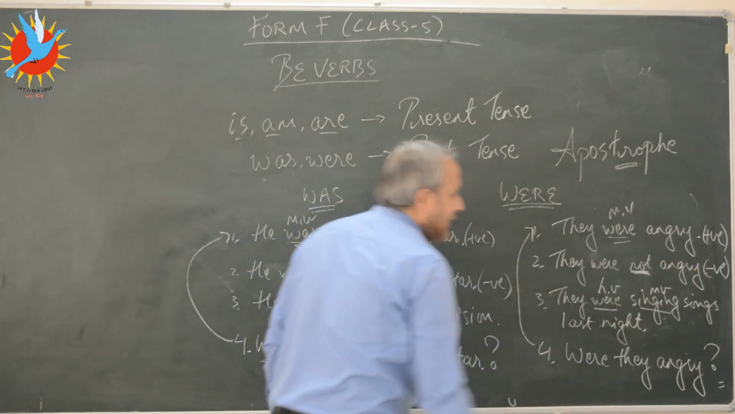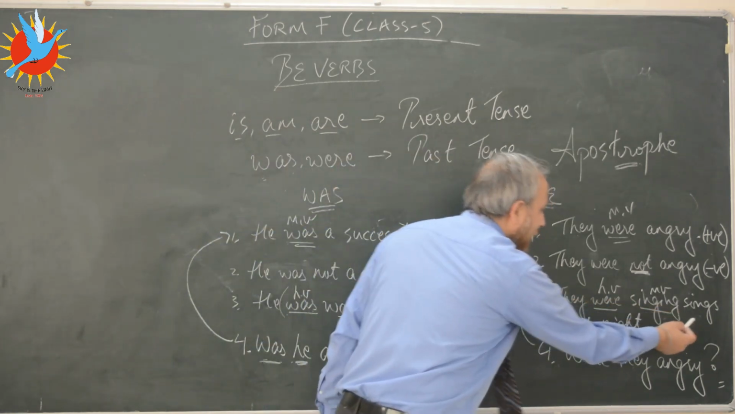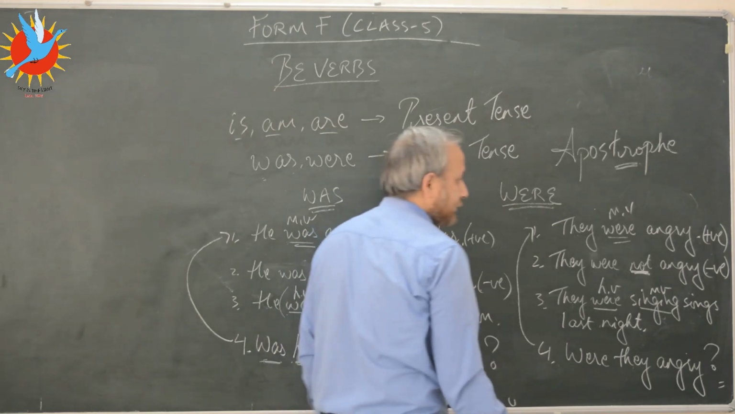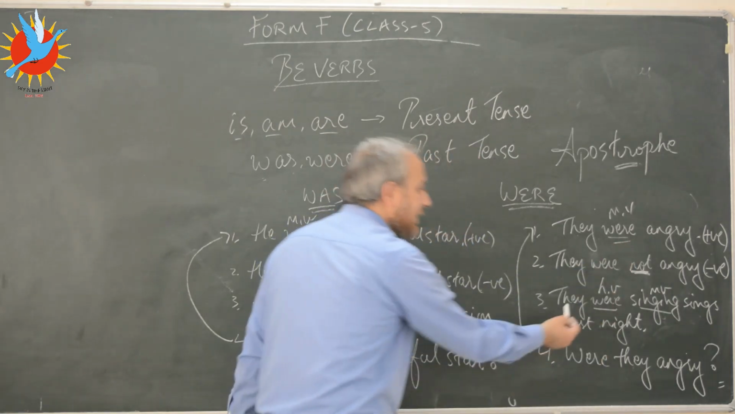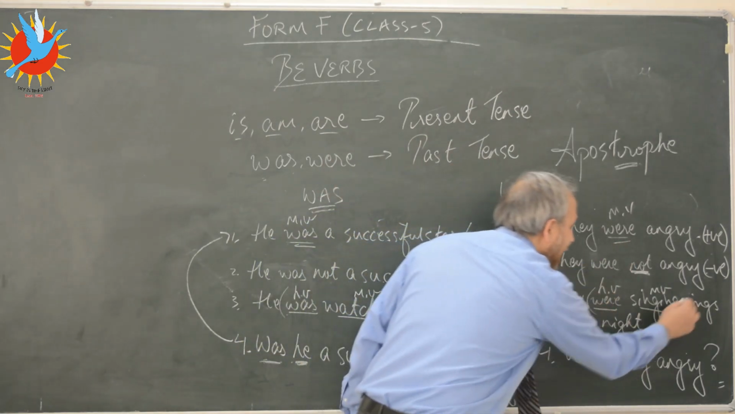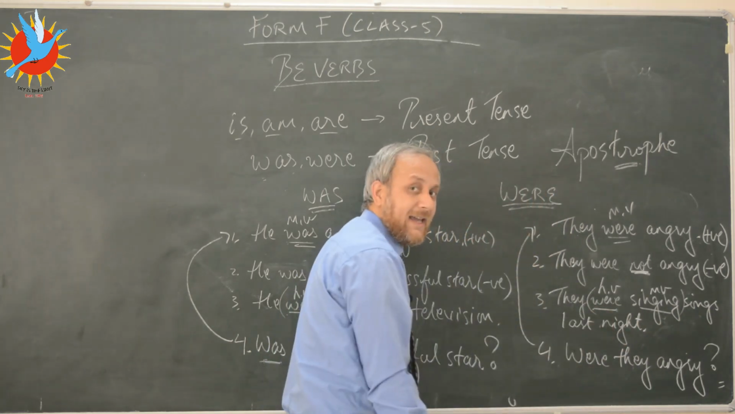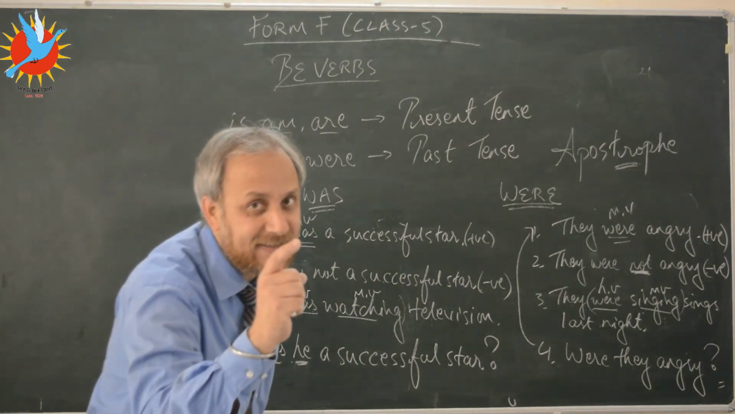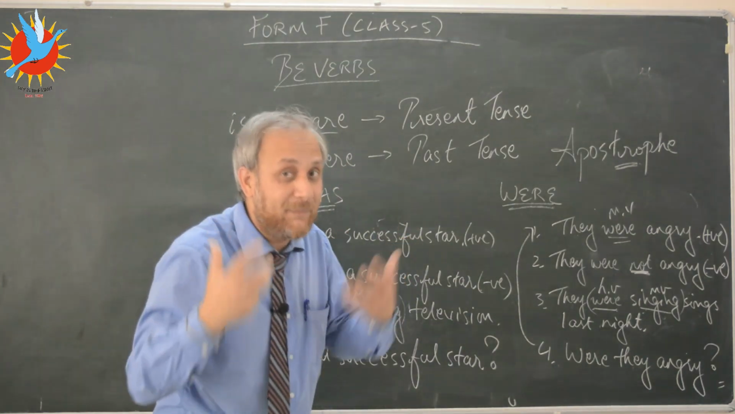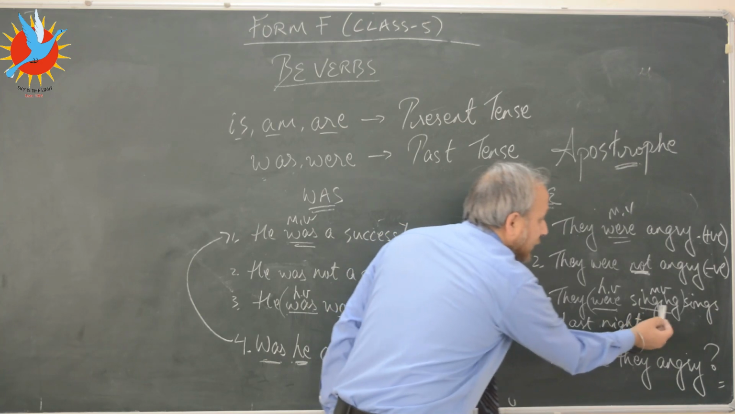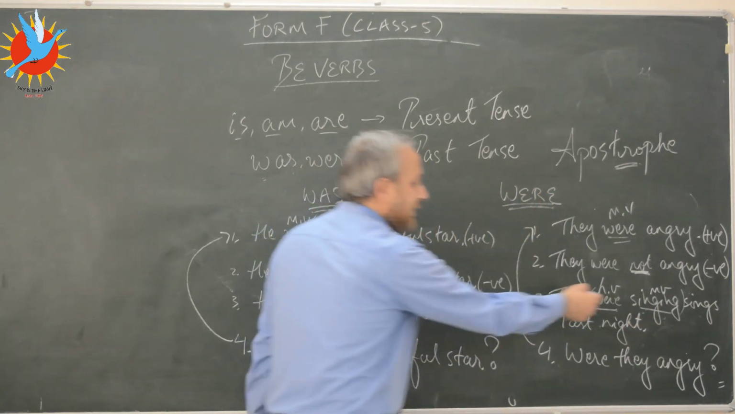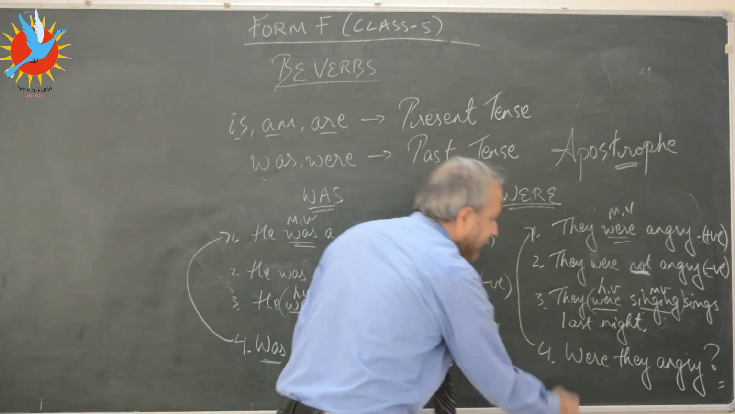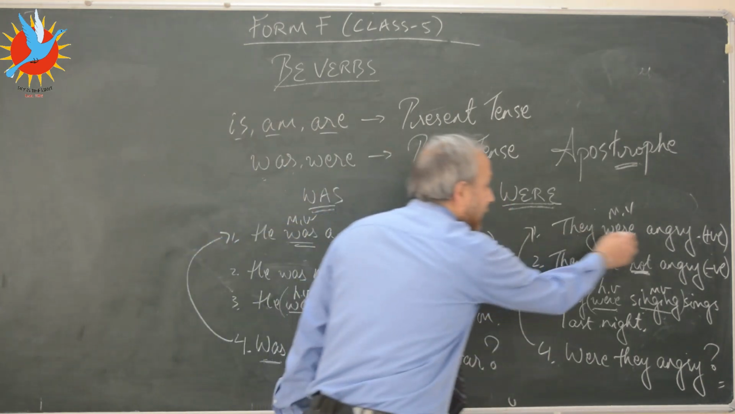Look at the third sentence here: they were singing. This too is in the past tense. Here, were singing is a verb phrase. Were is the helping verb here, kids, and singing is the main verb. Can you identify the tense? For the ones who were with me last year, past continuous. So, they were singing songs last night. And if you look at the fourth sentence, they were angry.